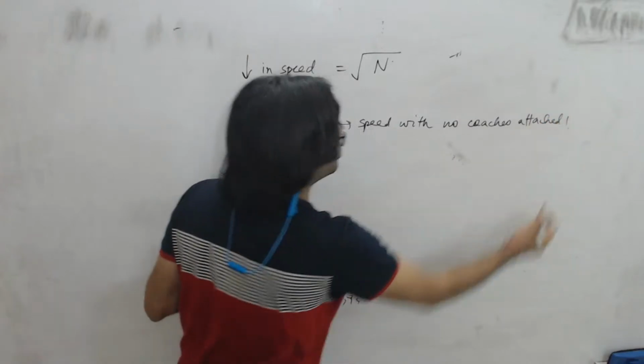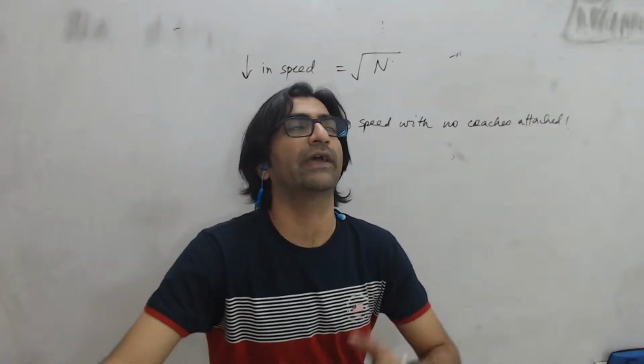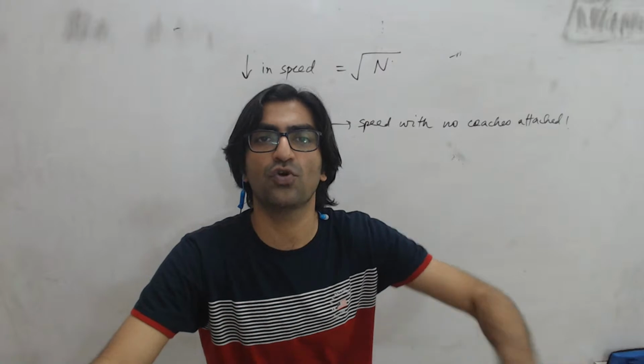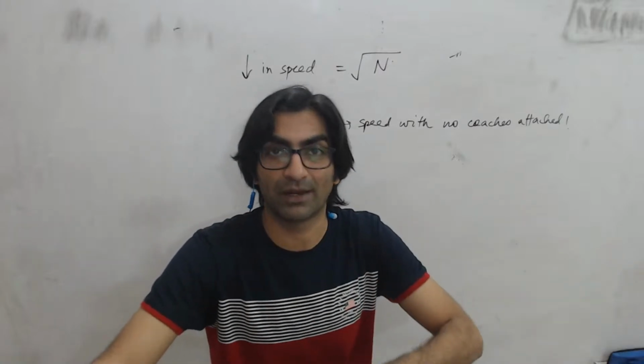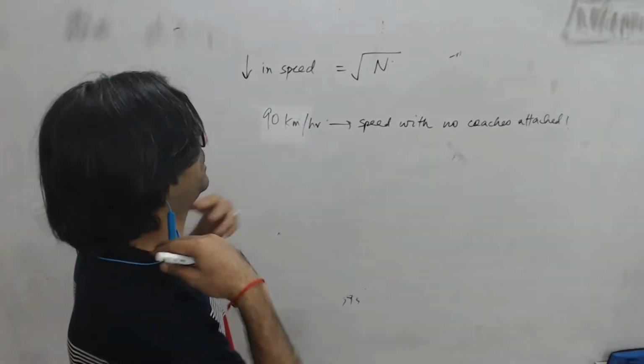Does that make sense to everybody? That if the question says maximum speed is 90, then it means it goes at 90 when there's nothing attached to the train. There's no coach attached to the train. Then I'll attach 1 or 2 or 3. And every time I attach something, the speed will reduce.